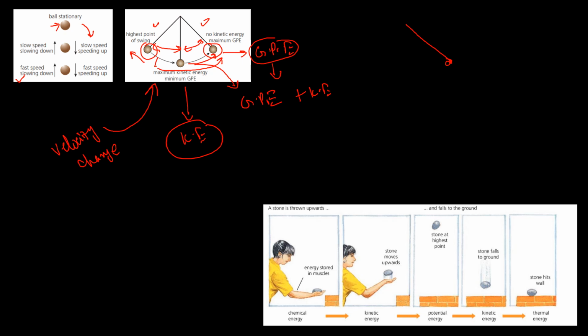Similarly, if we discuss this example, the energy stored in our muscles is chemical potential energy. When we throw the stone, that chemical potential energy is converted into kinetic energy. Then as it's going up, the kinetic energy is converting into Gp, and when it's coming back, Gp is converted to kinetic energy. When it touches the ground, all of the energy gets wasted into thermal energy.